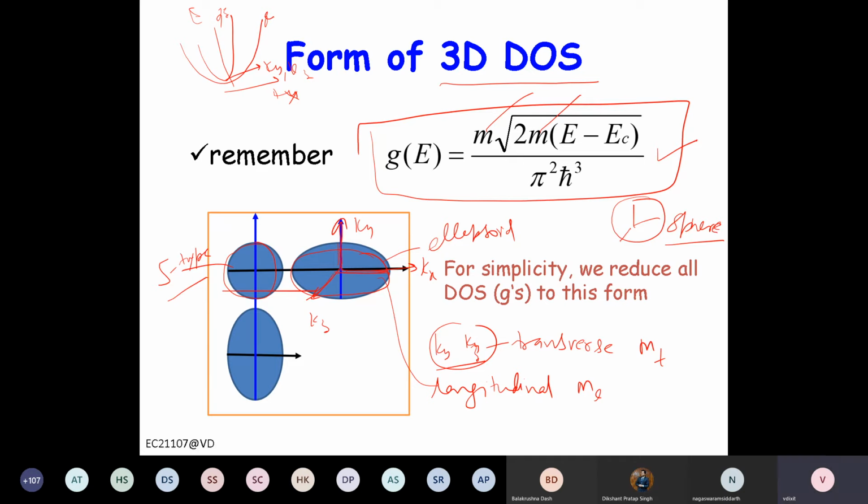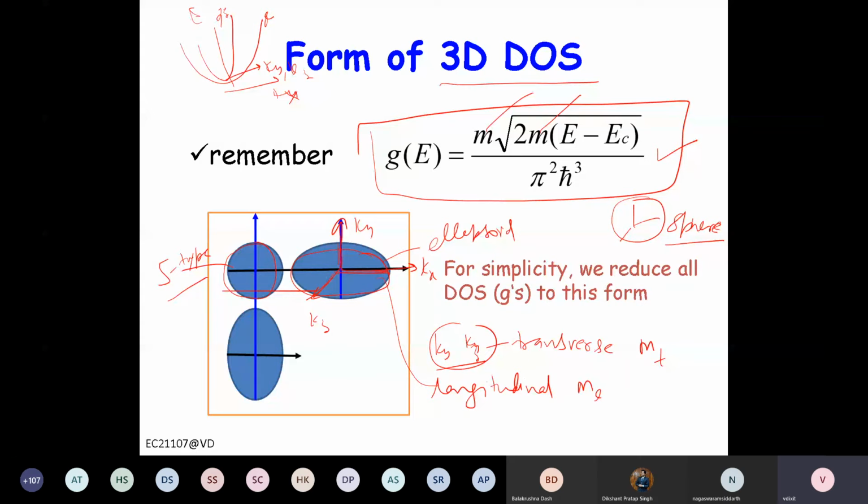For this, we can use a concept. We can find the equivalent sphere of this ellipsoid, so that their volumes are equal, right? Before that, what we have to do is find it for individual bands.